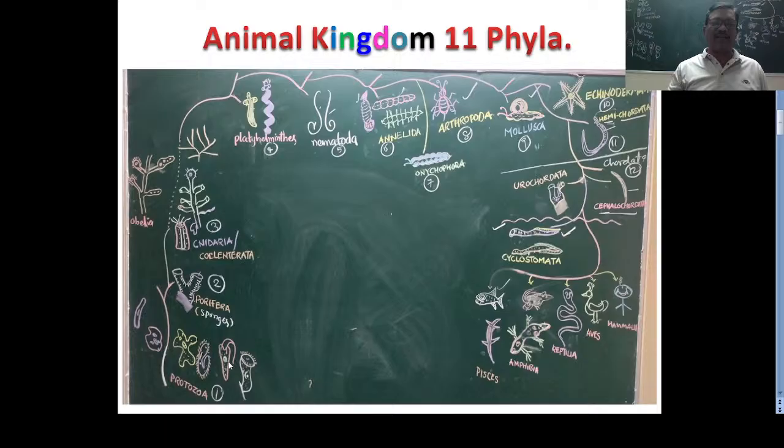Mixotrophic nutrition we can find in this euglena. That's why amoeba is a completely free living animal with pseudopodia as locomotory organs. The paramecium contains cilia, the locomotory organs are different, the capturing of food material is different, and the reproduction is also different. The euglena has mixotrophic nutrition: both autotrophic and heterotrophic nutrition are present in it.